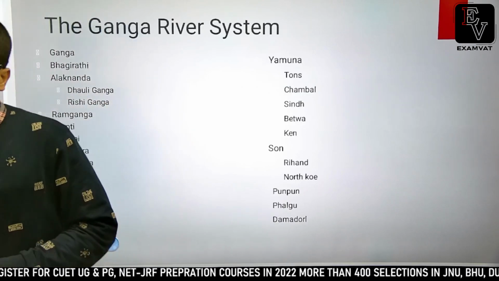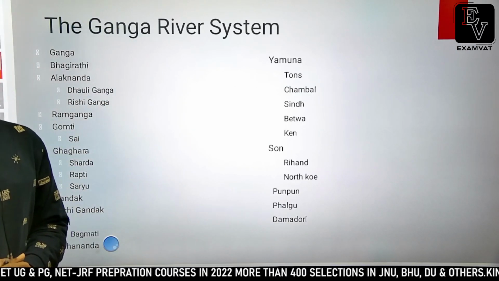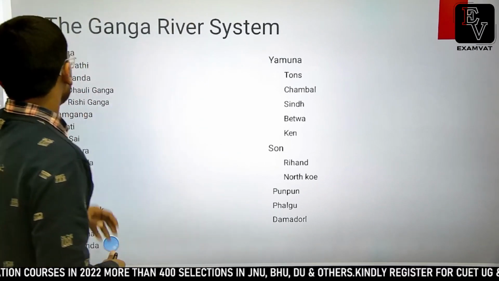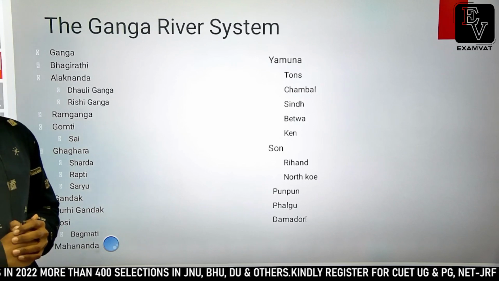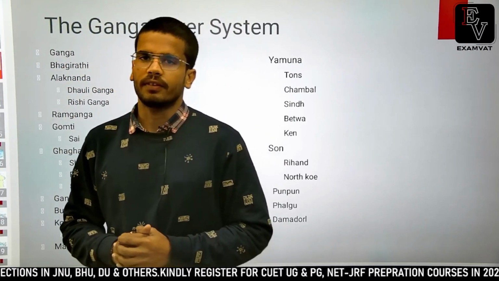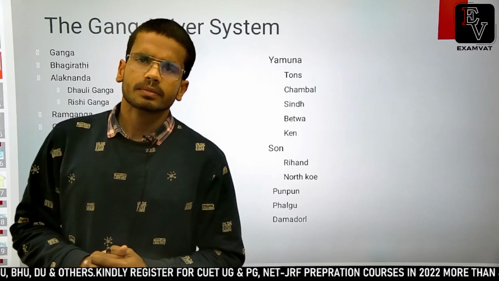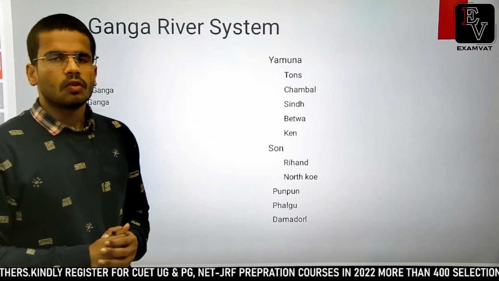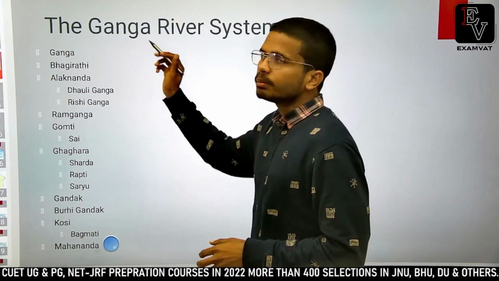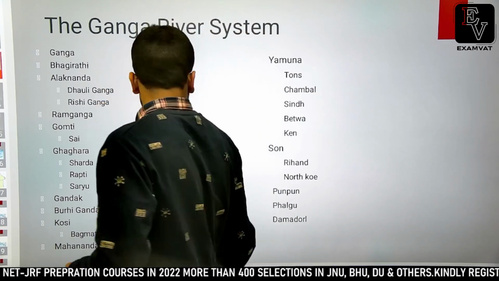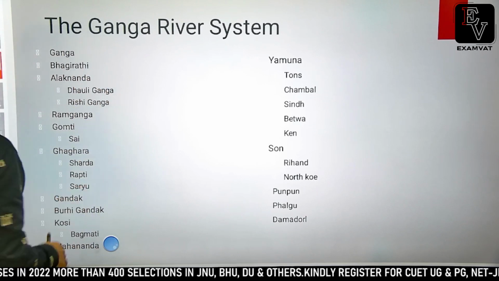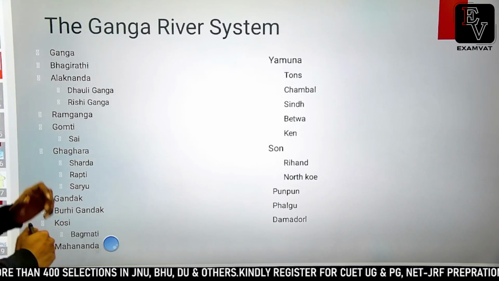So this is a general idea about all the important rivers which are part of the Ganga river system. The Ganga river is the largest river of this country. It occupies the largest basin area, spans across 5 states, and it is the source of livelihood for millions of people in this country. Ganga is an important river here, and thereafter Bhagirathi and Alaknanda meet at Devprayag to create the Ganga river.